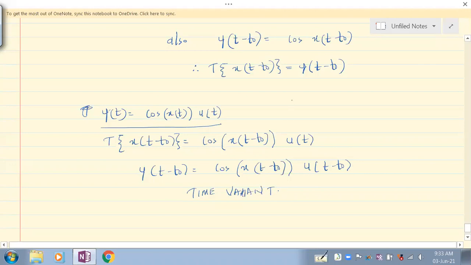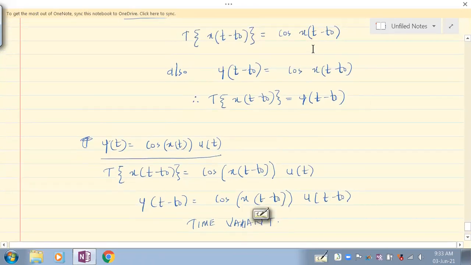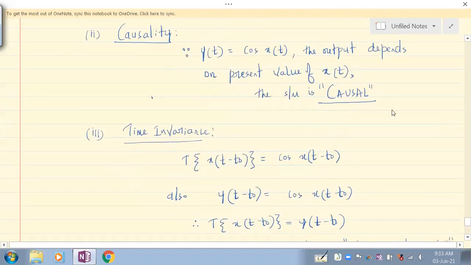But since there is no function of t other than x of t, the system is, therefore, time invariant. Understand this. Why is this happening? Because there is only x of t as a function of t.